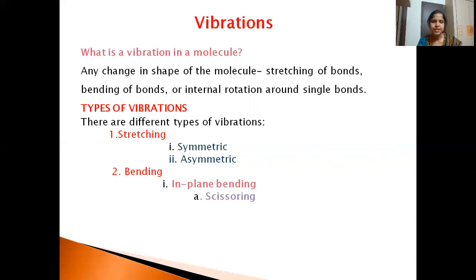In-plane bending has scissoring and rocking modes, and out-of-plane bending has wagging and twisting. We'll see what these types are and what change we come across when they take place.